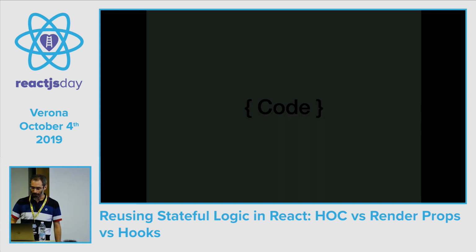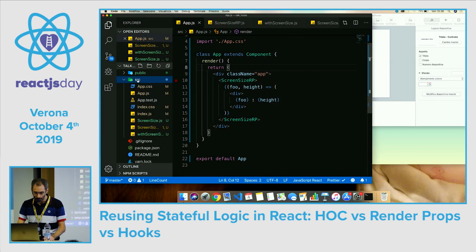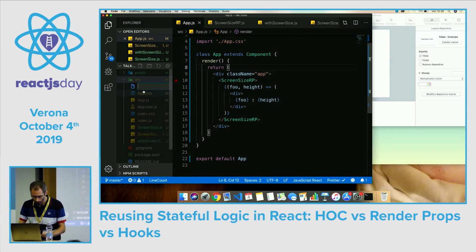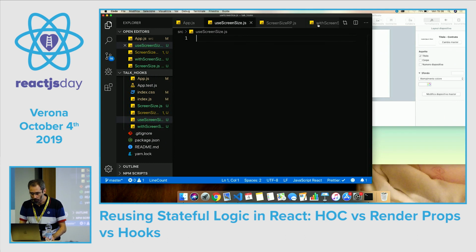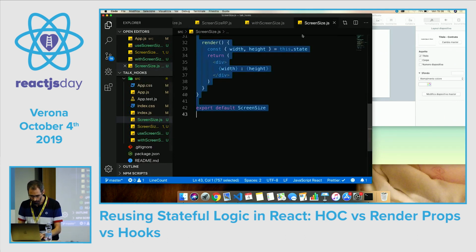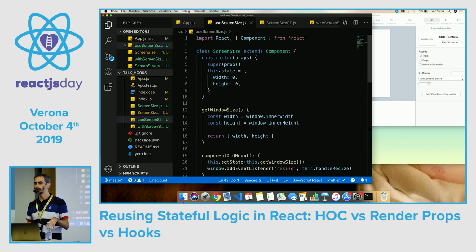So let's write the code. Let's write our custom hook. Let's create a new file, use screen size. Okay, let's copy once again our screen size component. This time we'll have to refactor it a bit, because you know that hooks don't work with class components, so we need to create a functional component here and refactor the code.